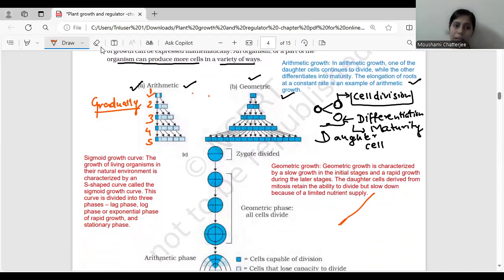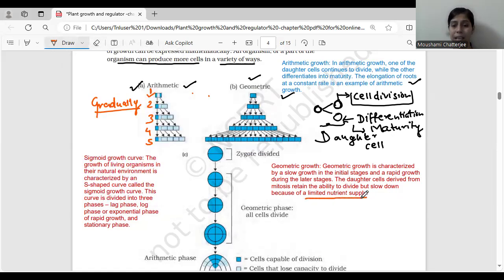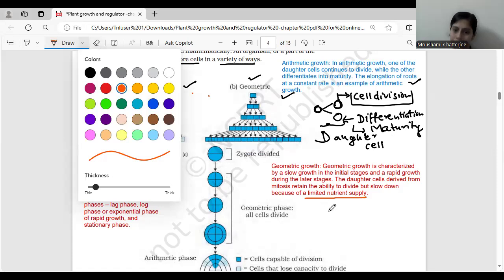Let's see an example over here. Let me give you an example: the daughter cell dividing by mitosis retains the ability to divide but slows down because of the limited nutrients. Now the question is, if it is increasing at the initial rate, why is there exponential growth? Geometric growth can also be called exponential growth. Exponential growth is important. We can say over here that it can be an exponential growth. We will discuss that in the next upcoming topic.